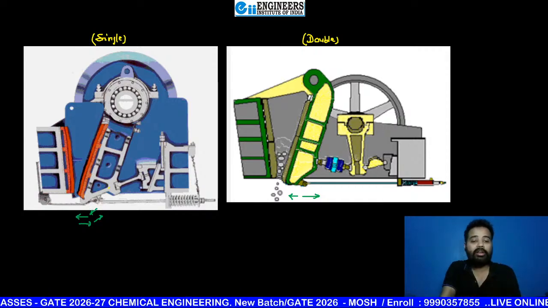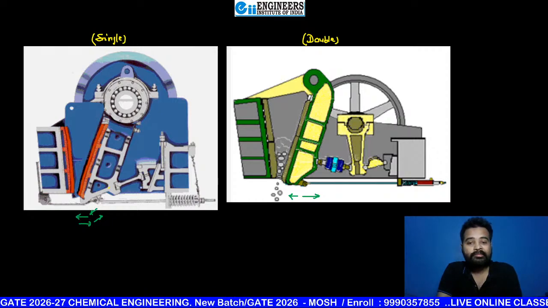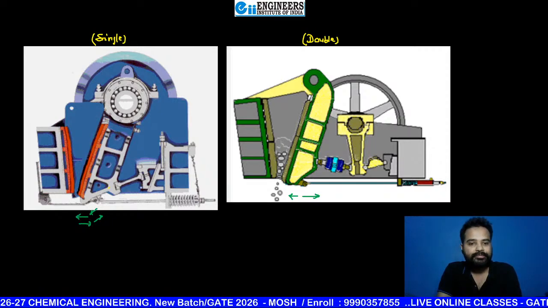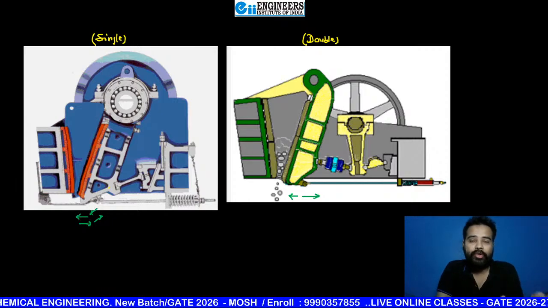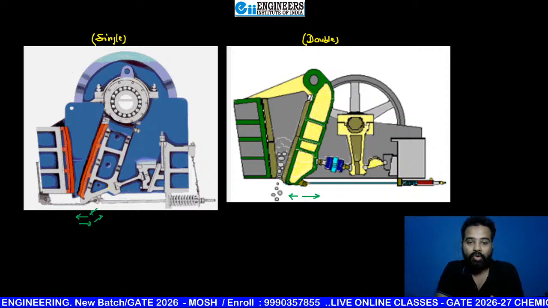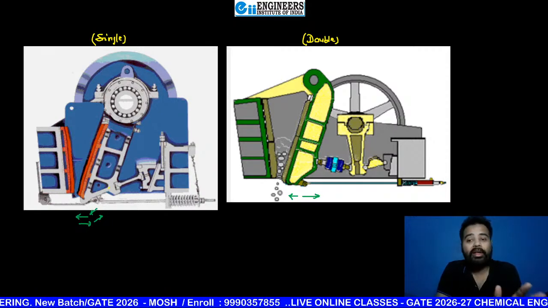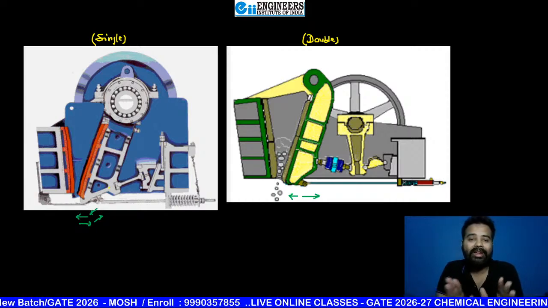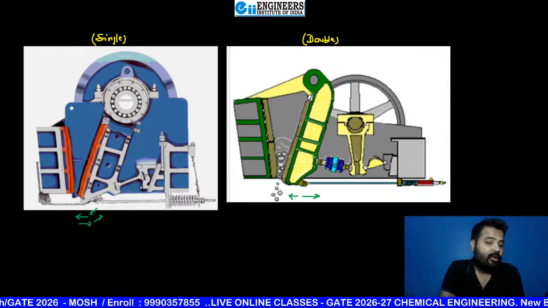Is it crystal clear, beta, what I want to tell you? Is it clear, beta? That means if single toggle is there, then jaw is going to give you two motions at the same time. Okay, it has the same swinging door motion that the double toggle has, but it is also going to give you up and down motion from the eccentric that is going to make this motion.